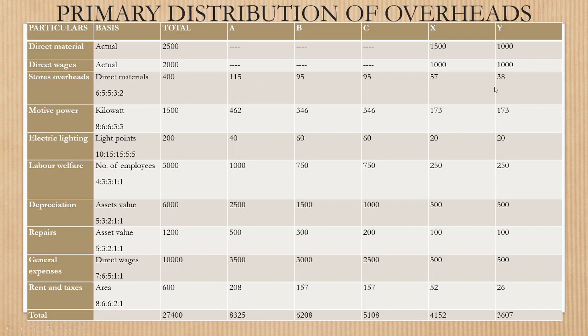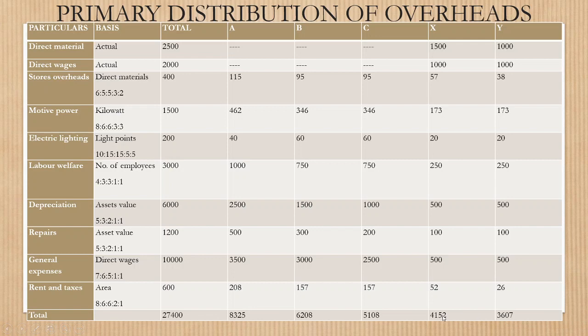In this way, the overheads incurred by the organization are distributed to all the production and service departments, and this is known as primary distribution of overheads. In the primary distribution, we have got the total for A department 8,325, B department 6,208, C department 5,108, X department, that is the service department, 4,152, and Y department 3,607.